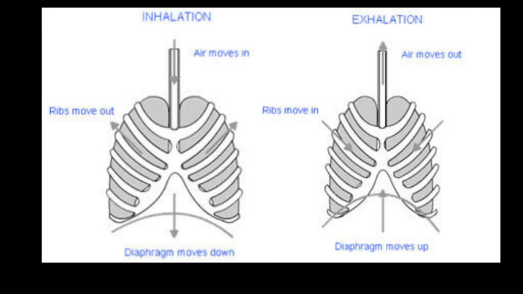The diaphragm becomes flat in shape during inhalation, and becomes dome-shaped during exhalation. The volume of the lungs increases and air enters the lungs during inhalation, and the volume of the lungs decreases and air exits from the lungs during exhalation. So these pictures are for the mechanism of breathing. You have to know when the ribs move out, when the ribs move downward and upward, how the diaphragm moves upward and downward, and what process is happening during inhalation and exhalation.